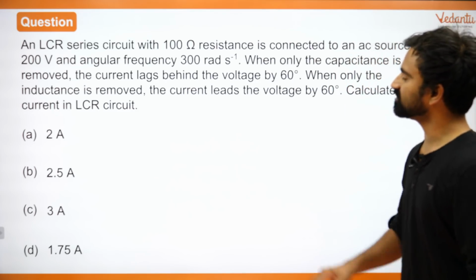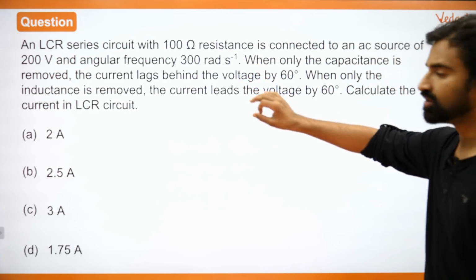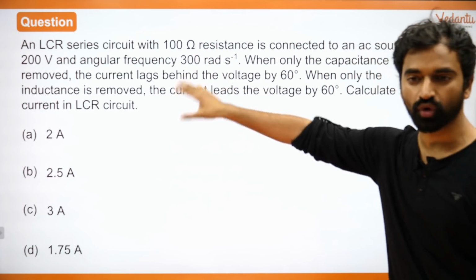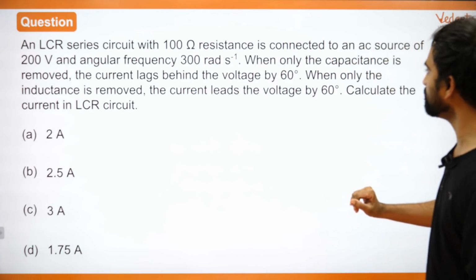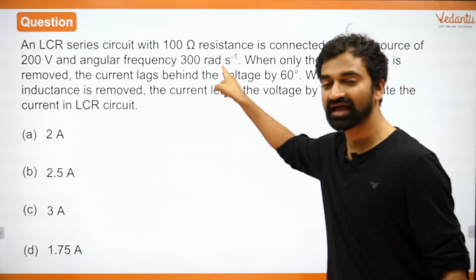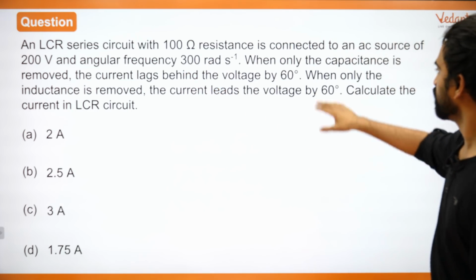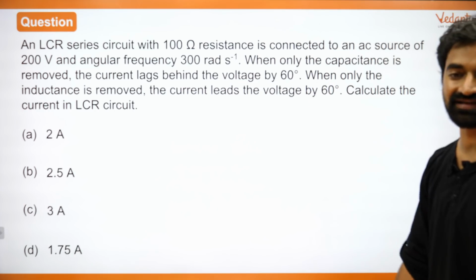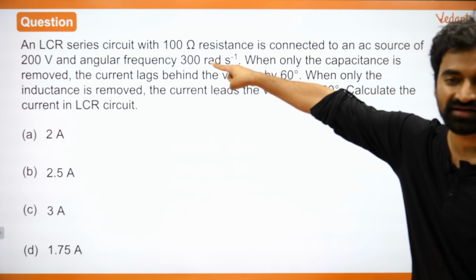Okay, next question. You have an LCR circuit with 100 ohms resistance. This is connected to an AC source of 200 volts. Angular frequency भी given है. And by the way, this is directly angular frequency. Keep that in mind. When only the capacitance is removed, the current lags behind the voltage by 60 degrees. So ये LCR circuit है.